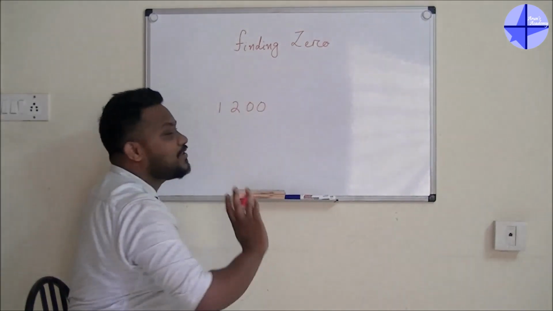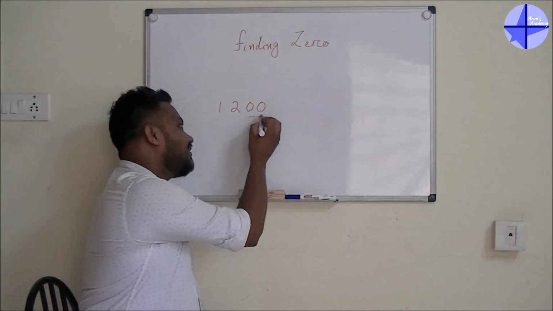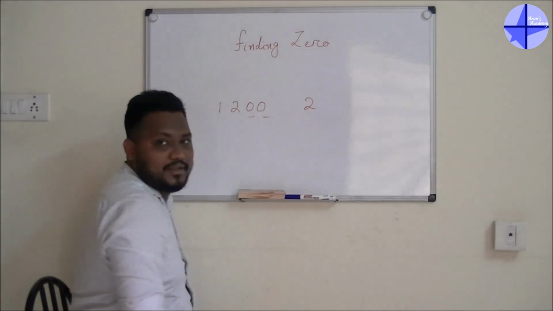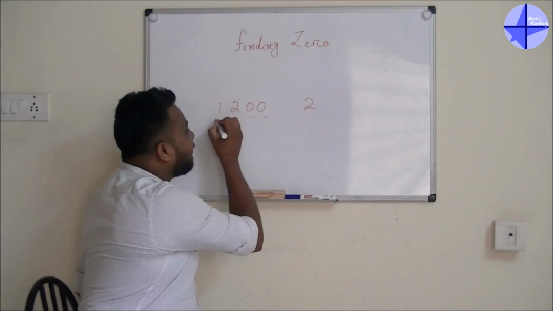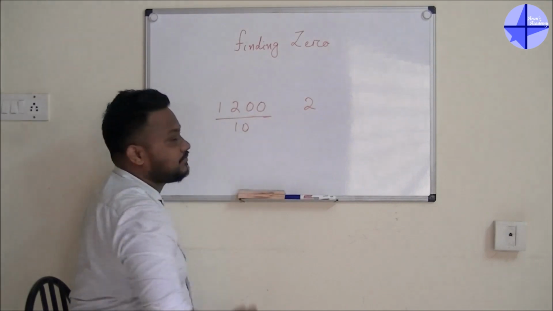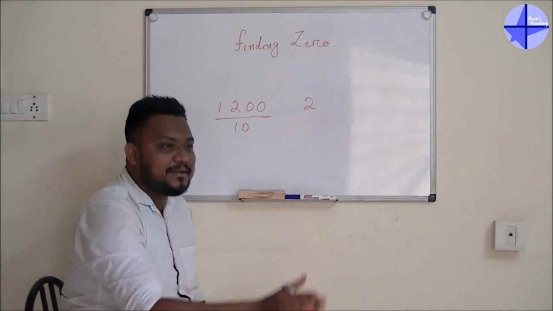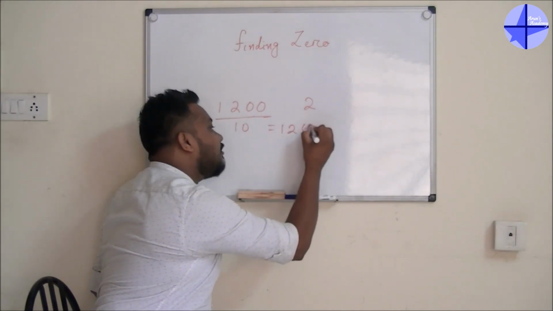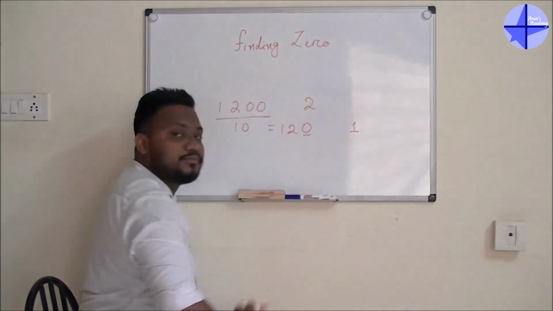Okay, so how many zeros are there? 1, 2. There are 2 zeros. Simply I will write 2 zeros. Now, what I will do, I will divide the thing by 10. 1200 divided by 10, what will you get? You will get 120. Now if I count, I get 1 zero.